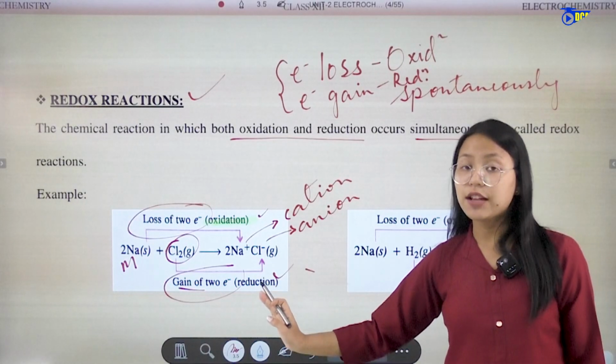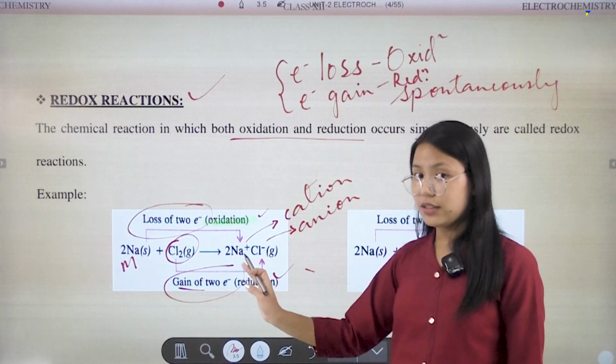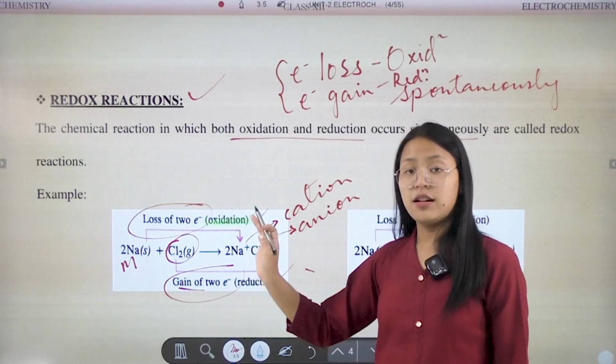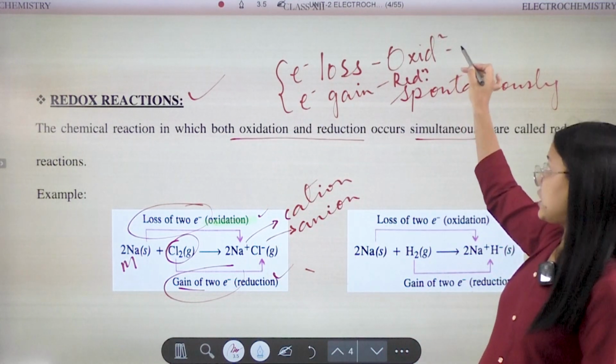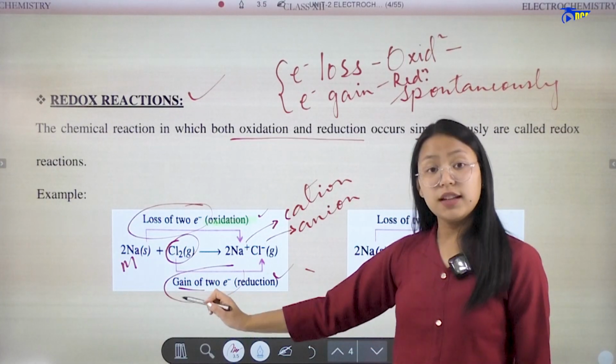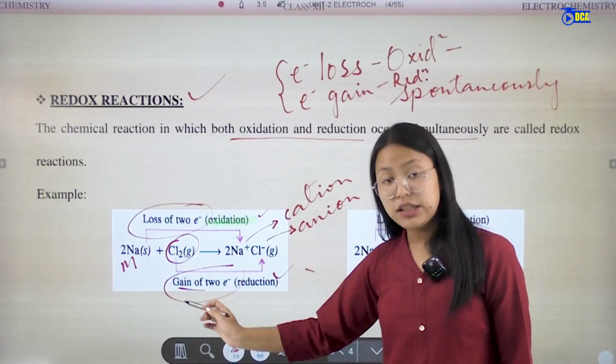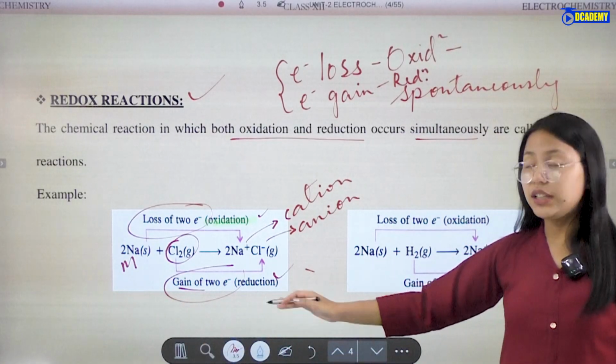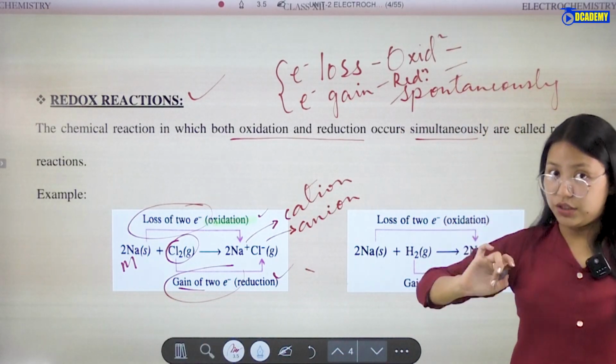That means it is undergoing oxidation. Chlorine gains electrons, being a non-metal, so it undergoes reduction.